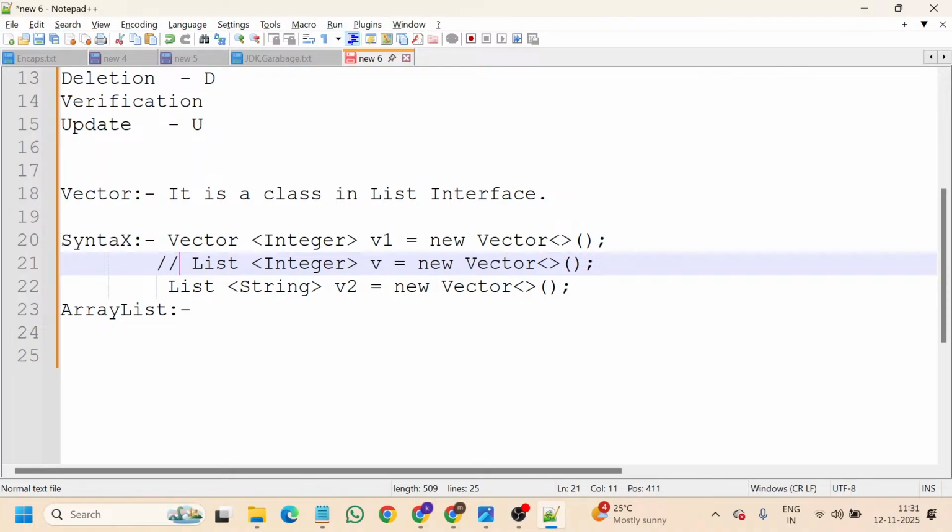So instead of giving n number of import statements, simply you can import each and every interface and each and every class using one import statement. In that import statement, you can directly use the star symbol, and it will include each and every predefined interface and each and every predefined class in it.